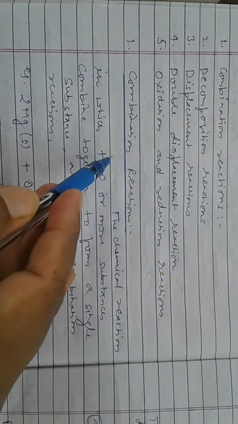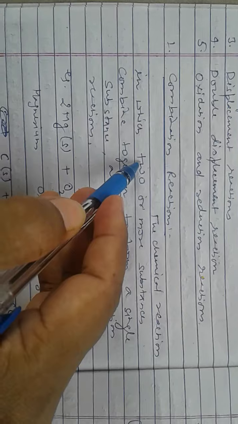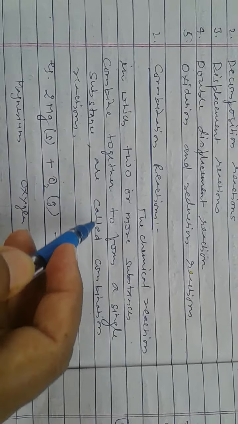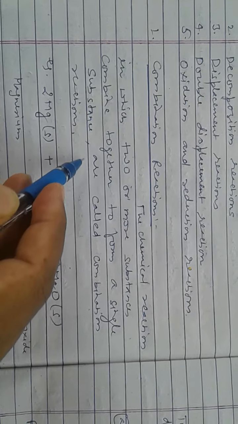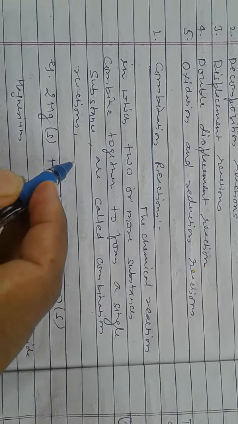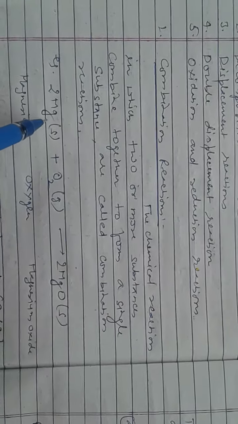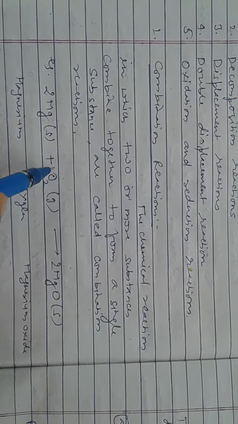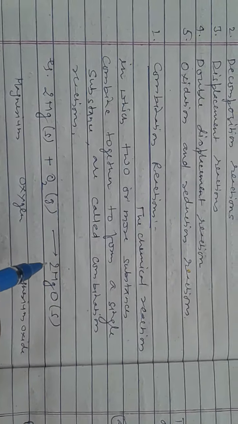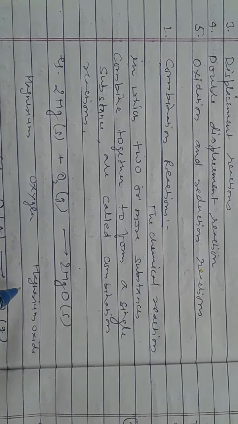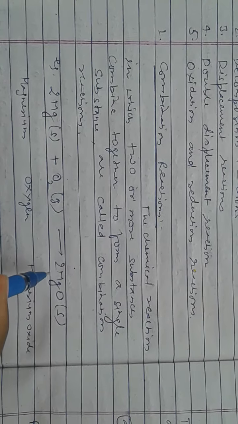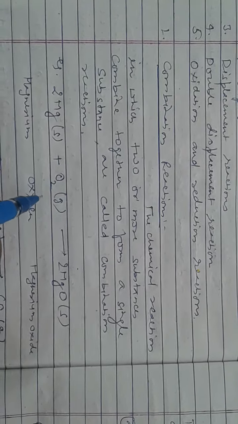reaction. First, combination reaction. The chemical reaction in which two or more substances combine together to form a single substance is called combination reaction. As for example, here you can see two substances, magnesium and oxygen, are combined together. It gives magnesium oxide.